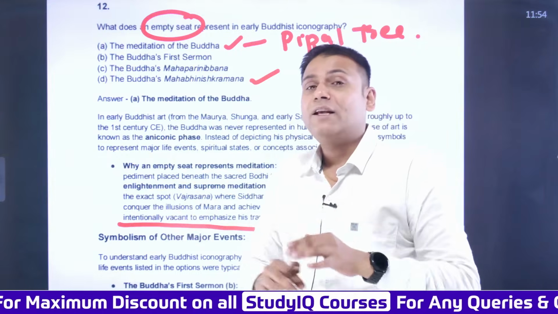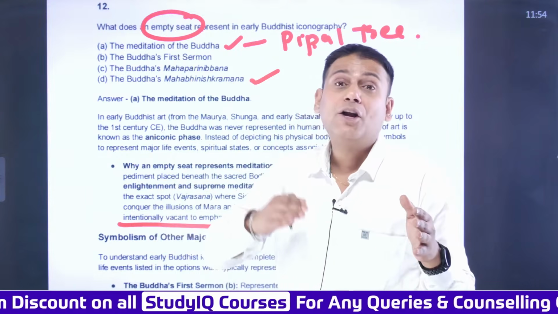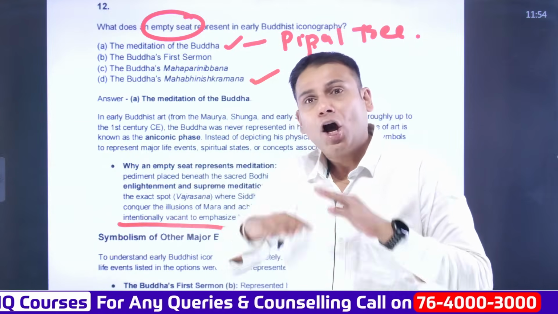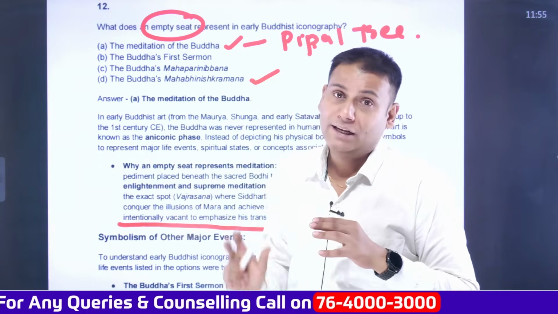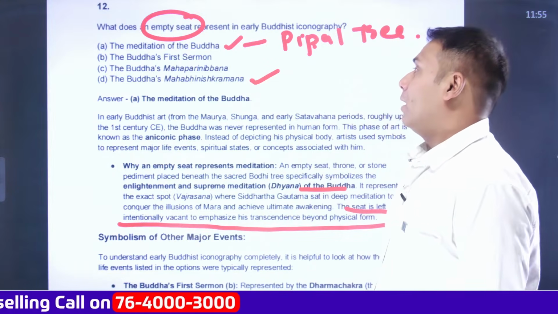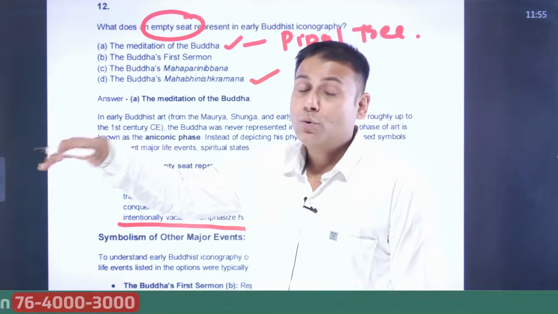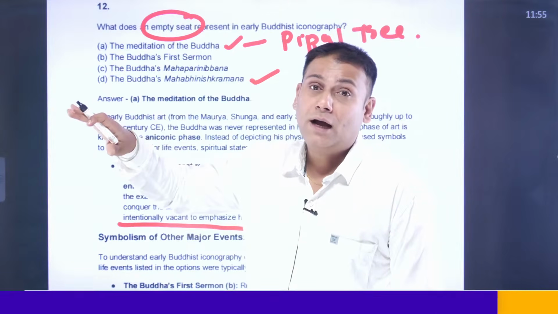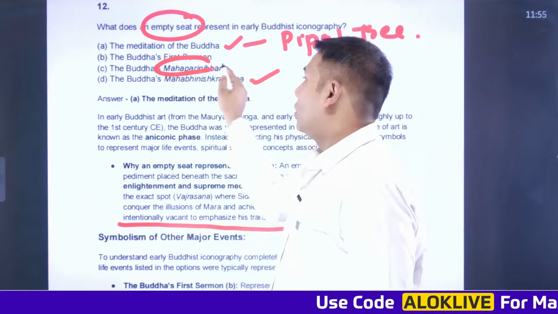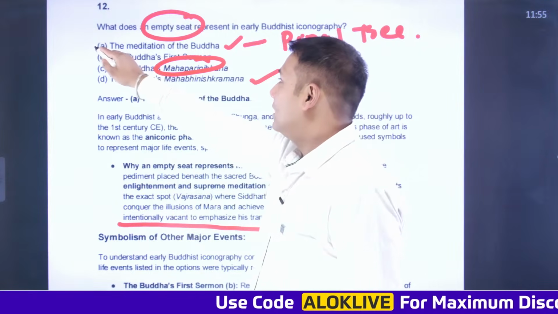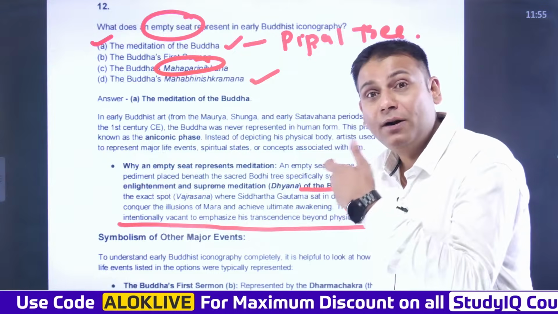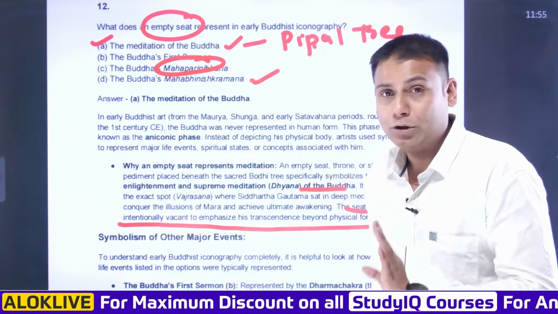Now, after his death, his body relics were distributed among 8 royal families by a Brahmin named Drona. And a stupa was constructed over his body relics. So what does a stupa depict? The death of Buddha. And the death of Buddha in the history of Buddhism is referred to as Mahaparinirvana. So the answer to this question, my friends, is the meditation of Buddha. The empty seat and peepal tree depict the meditation of Buddha.